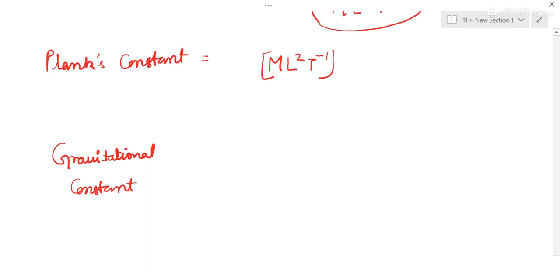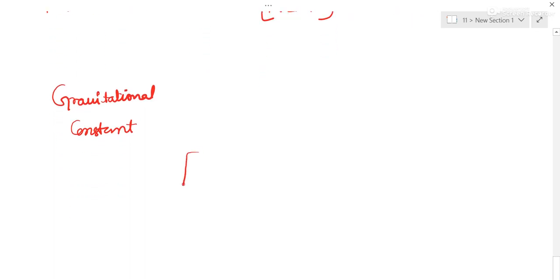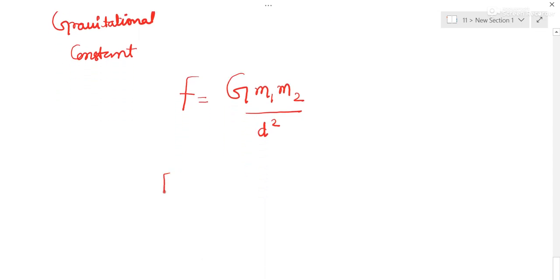So we'll make use of Newton's gravitational law, F is equal to G m1 m2 by distance square. So it is force into distance square by mass 1 into mass 2 is equal to capital G.